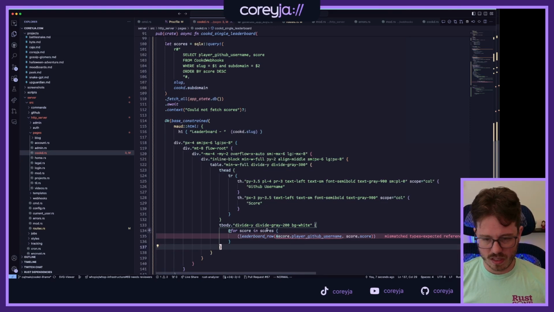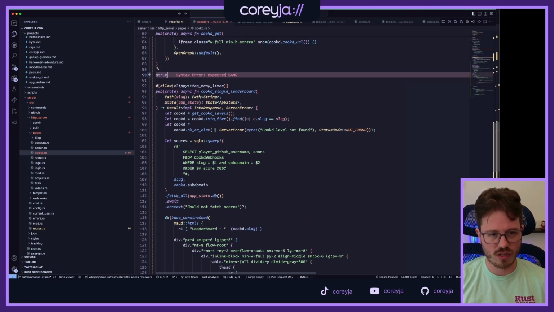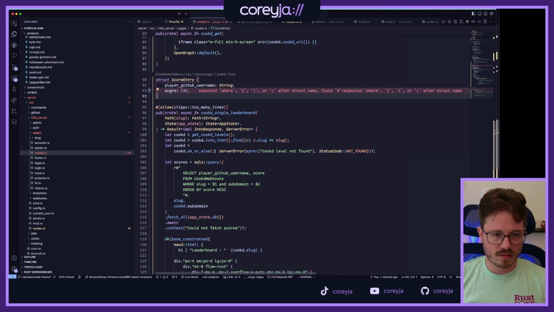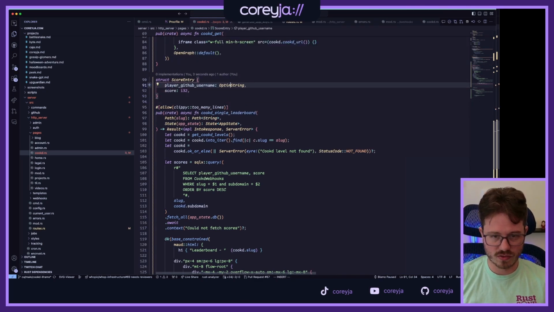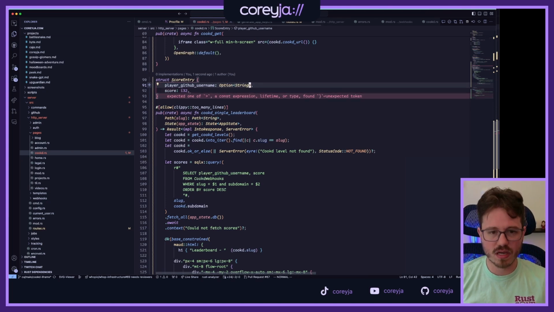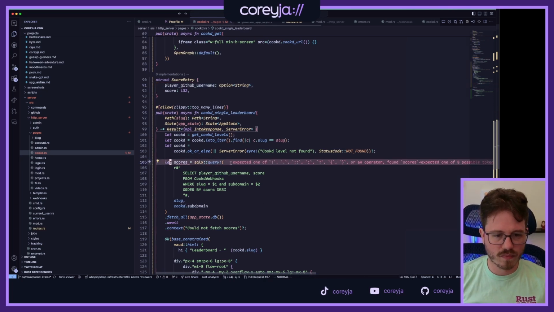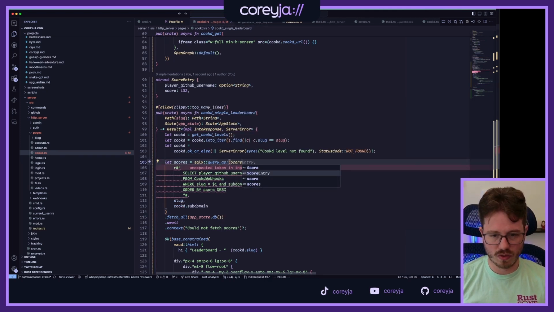Interesting. So what if I actually want to make a struct for score, score entry or something, maybe? Except this is an option of a string because that's what I want that to be. And I don't really need player. Let's just call it GitHub username. Oh, actually, no, it is player GitHub username, because I want to do it as a query. Query as score entry.